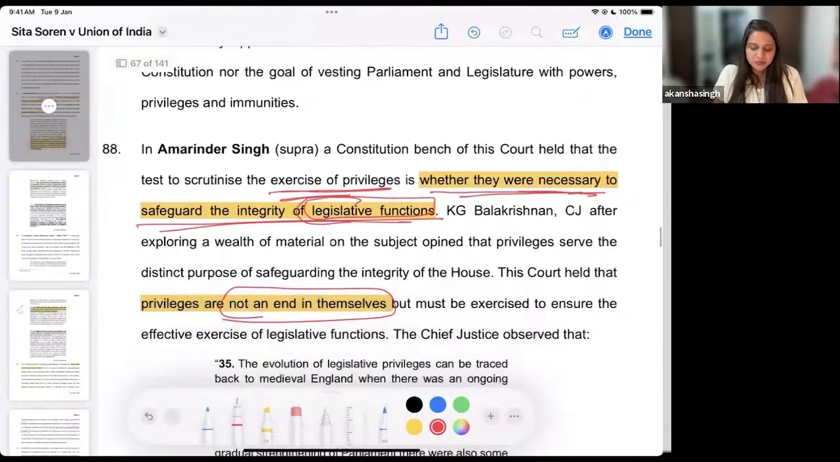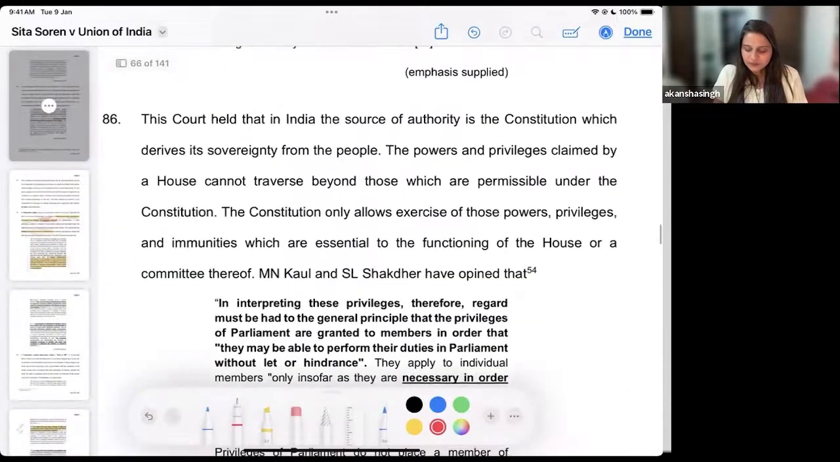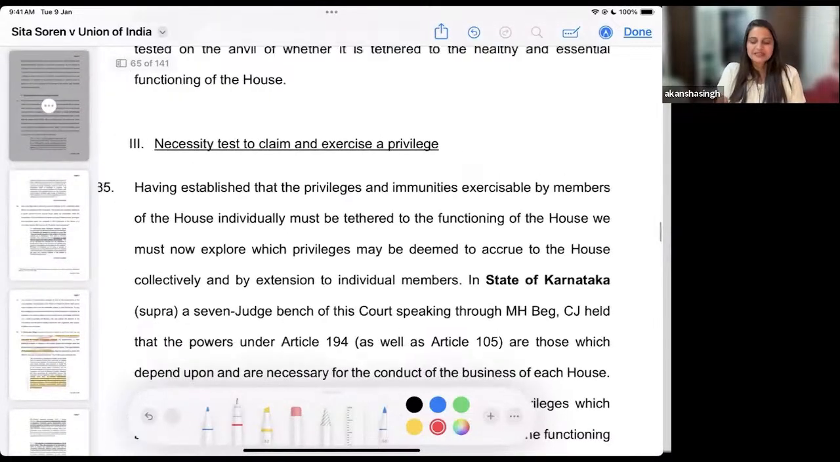So we have firstly this particular judgment of Amrinder Singh. And if you see, these are principles of necessity only. The title says: necessity test to claim and exercise a privilege. See, when I was reading 105, I told you that the idea of granting freedom of speech in parliament is different from the idea of 19(1)(a). Correct? How is that different? I hope you remember those exceptions are not applicable over here, and therefore a comparatively wider range of right or freedom is given to a member of parliament.